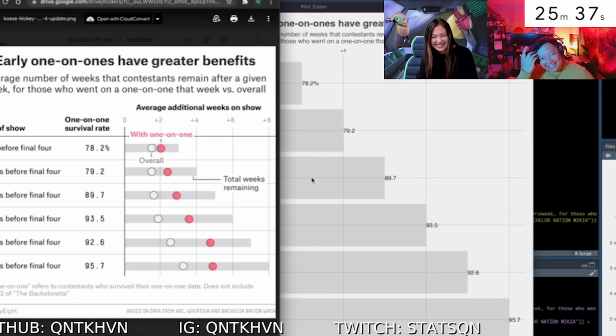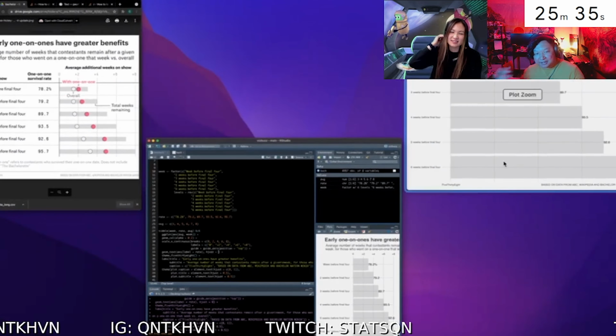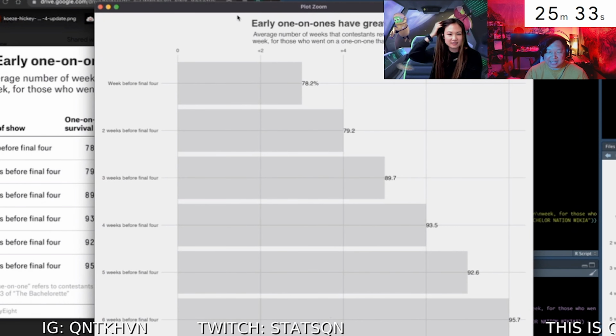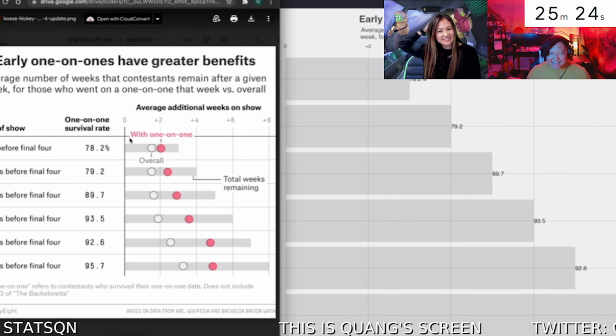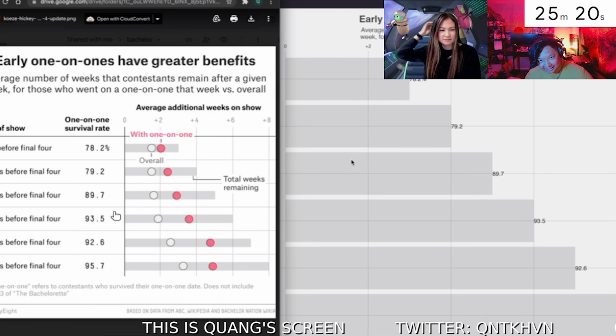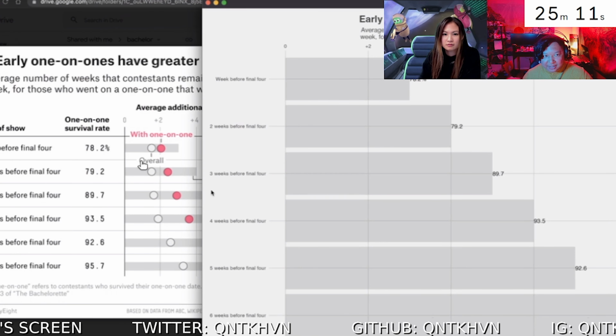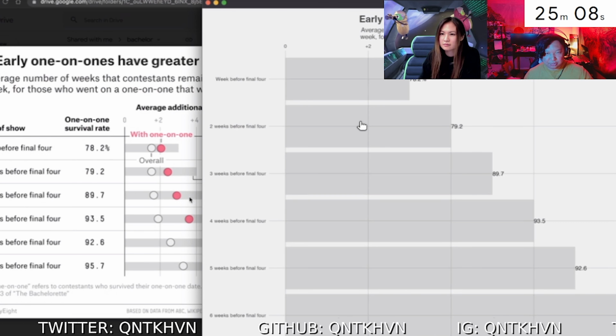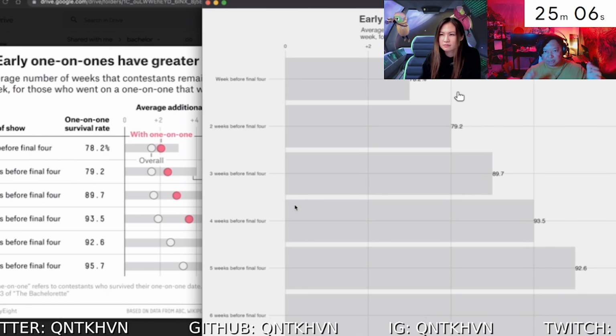So Kwong is getting to the point of the bar chart element here. So you can see that we have weeks left. He has a few different elements here. So he has the one-on-one survival rate, and now he's going to either try to figure out a way to turn this into a table to the left of the graph, or he's just going to remove it completely.